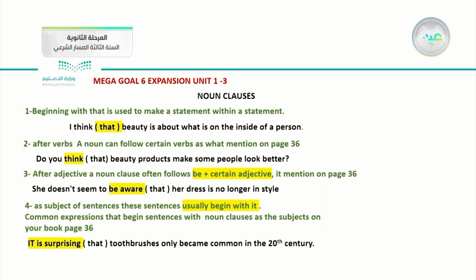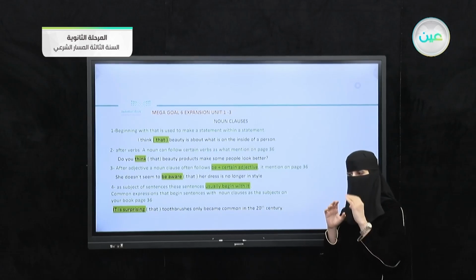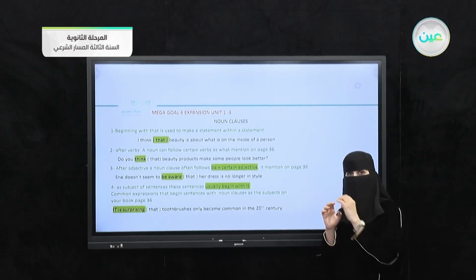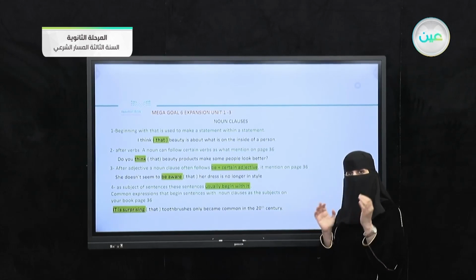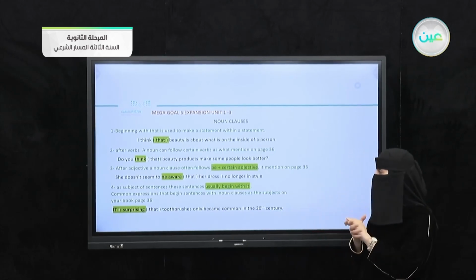What is the second one? After verbs, a noun clause can follow certain verbs, as mentioned in your pupil's book, page 36. We have exact verbs. We should apply them when we want to use noun clauses.